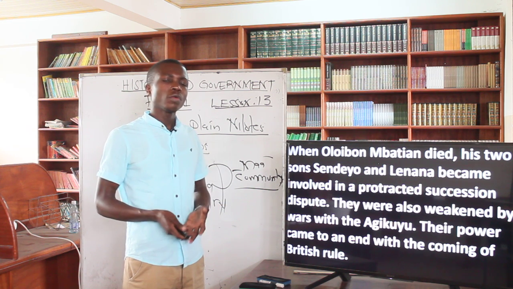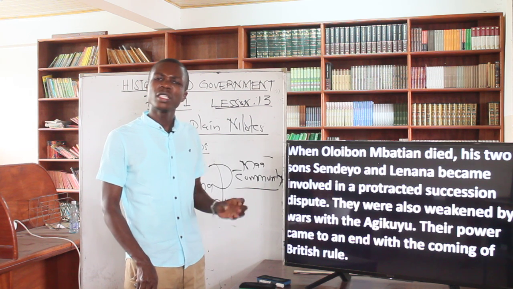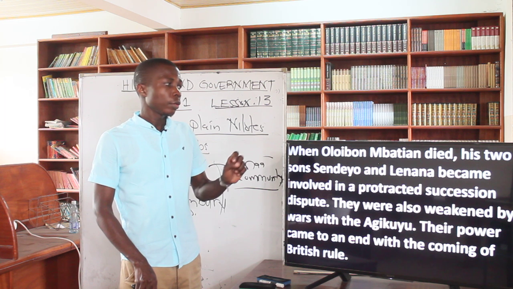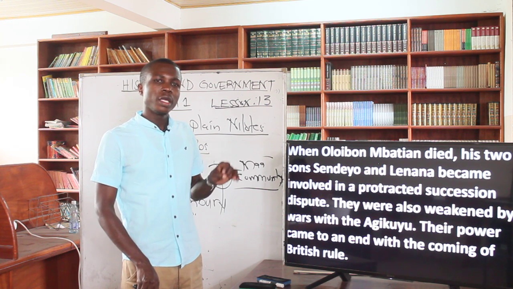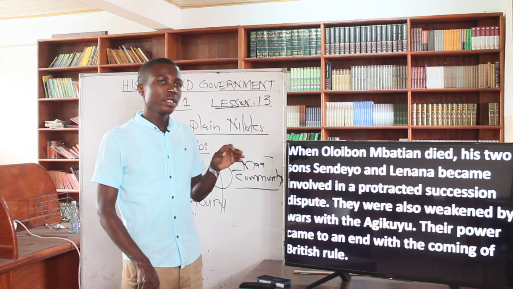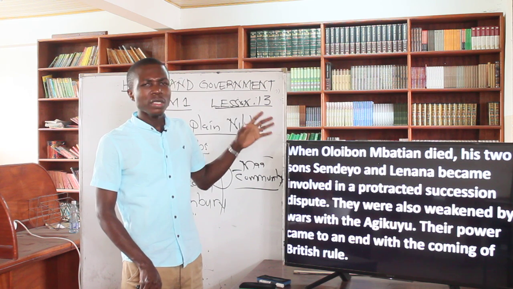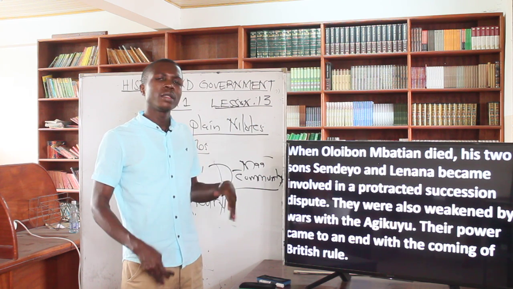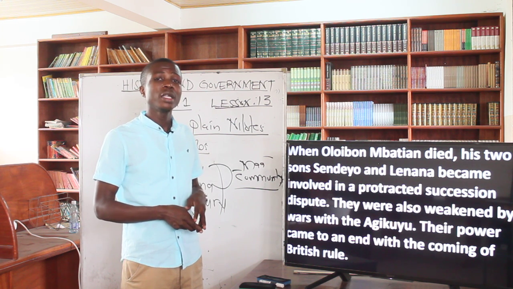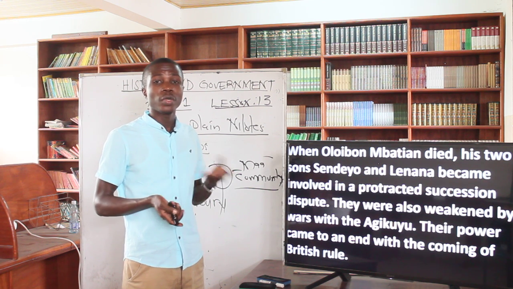So after that, what is very important? What are the effects? Previously we talked about the reason that made them to migrate from where they came from. And when we talk about Nilotes, the Nilotes came from the Barrel Desert, that is in southern Sudan. You understand? So we talked much about that, but now what is very important, after knowing where these people came from and having a little bit of understanding, is what are the effects? What are the results of them coming to Kenya?